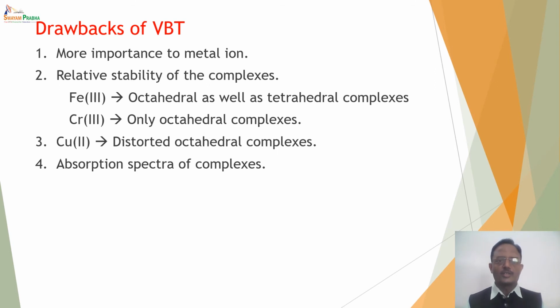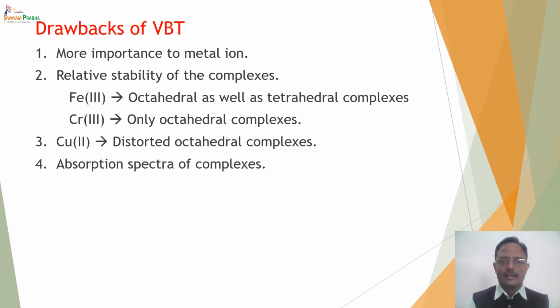Similarly, valence bond theory fails to explain the absorption spectra of complexes. It has been observed that most of the complexes are colored in nature. Why are the complexes colored? Because of electronic transition. Whenever there is electronic transition, there has to be a very small energy gap between the ground state and excited state, then only the absorption will take place in the visible region of the spectrum.